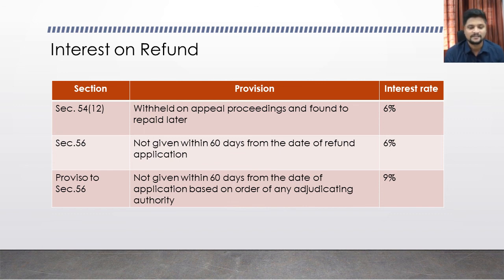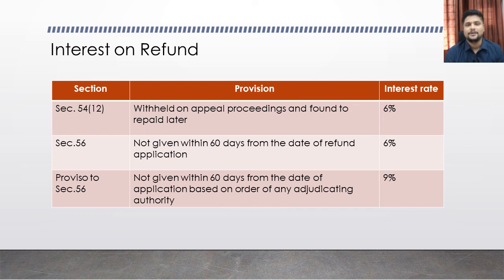The next type is the proviso to section 56. This is the refund that arises based on an adjudicating order or any judgment of a court. After receiving the order you have to immediately file an application for refund.